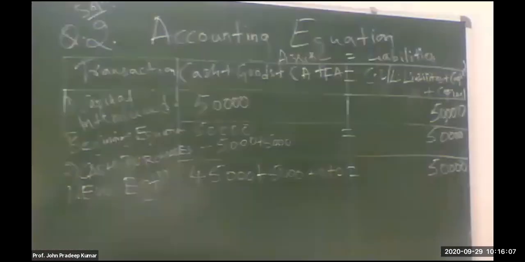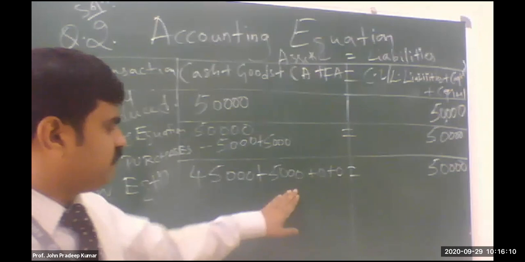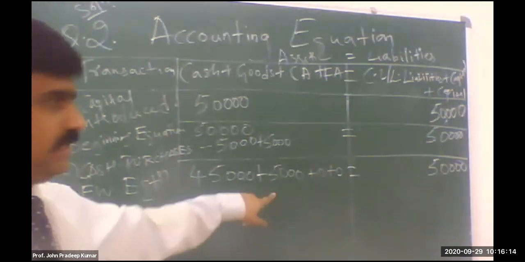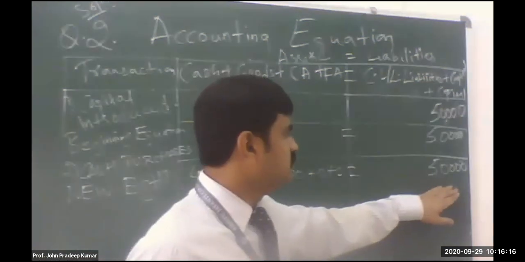Is it equal on both sides? 45,000 plus 5,000 is 50,000, and the other side is 50,000. So both are tallying.